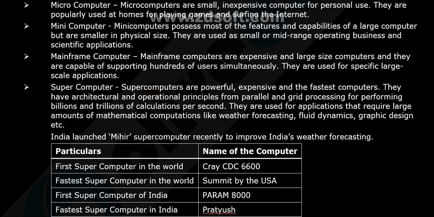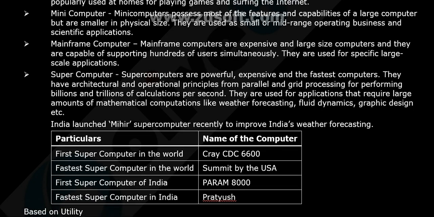So, for the personal use, just for surfing the internet and for playing games, a microcomputer is used. A mini computer is a bit smaller in physical size but has the capabilities of a large computer. They are used as small or mid-range operating business. So if you are a businessman, you will be more likely to be using mini computer. If you are at home, you will use microcomputer. But if you want to process large scale operations, a mainframe computer is necessary.